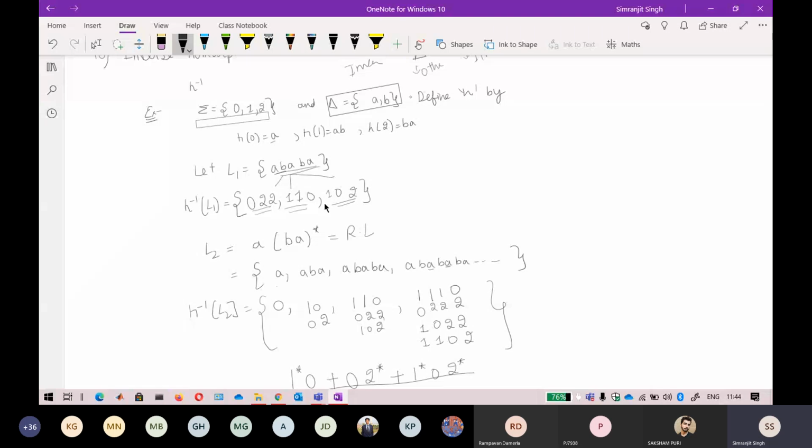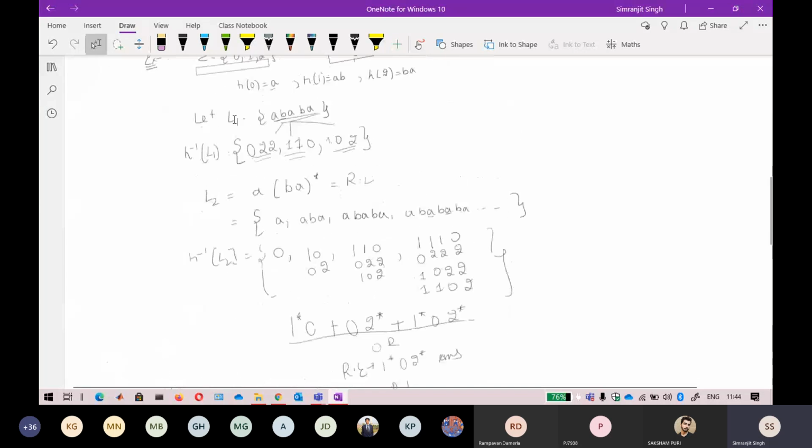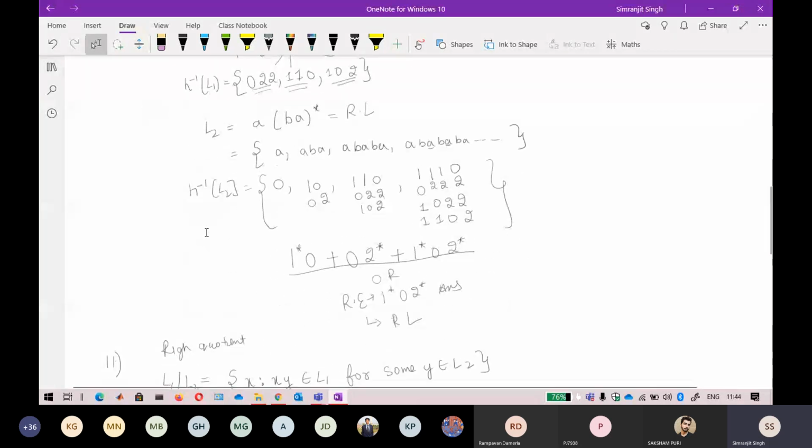So you have to write all of them. That is the main part. In inverse homomorphism, the strings can increase. Keep that in mind. We have also proved that we can write a regular expression for this language, so it is again closed under all the operators. Keep that in mind.